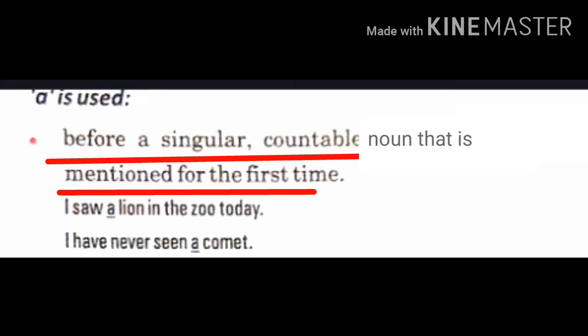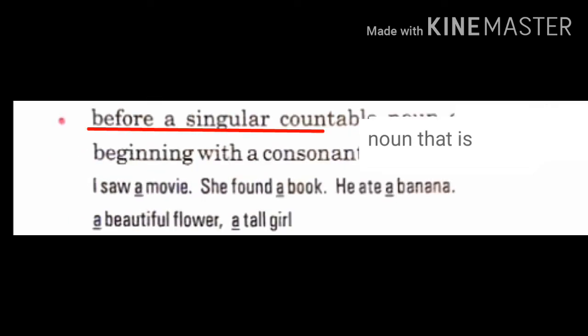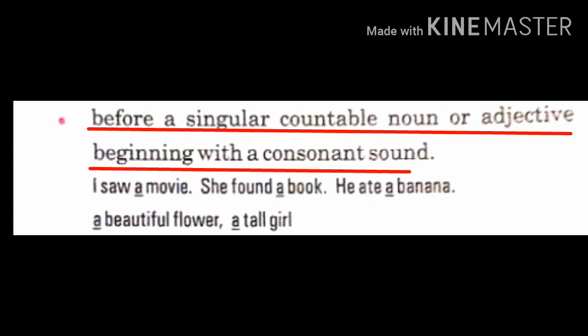For example, I saw a lion in the zoo today. That means a lion is mentioned for the first time in the sentence. I have never seen a comet. This comet is mentioned for the very first time in this given sentence. So we used a. It is used before a singular countable noun or adjective beginning with a consonant sound.